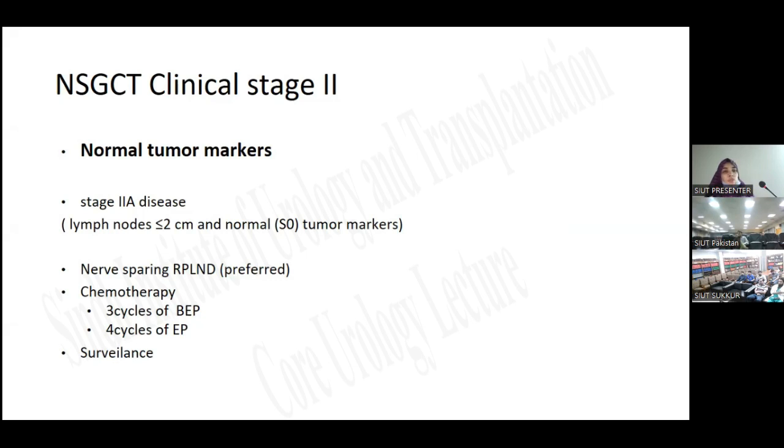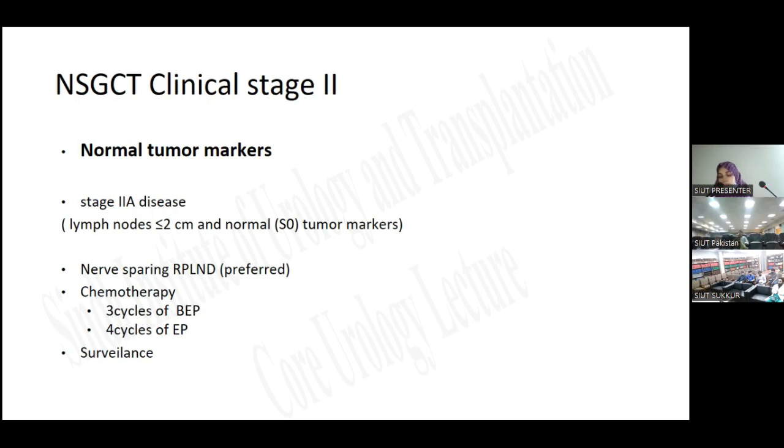Now for stage 2 non-seminomatous germ cell tumor. The treatment is again decided on the pathological and clinical staging. In clinical staging, we first look at the tumor markers. If the tumor markers are normal and the patient is in stage 2 with lymph nodes less than 2 centimeters, then the preferred option is nerve-sparing RPLND.